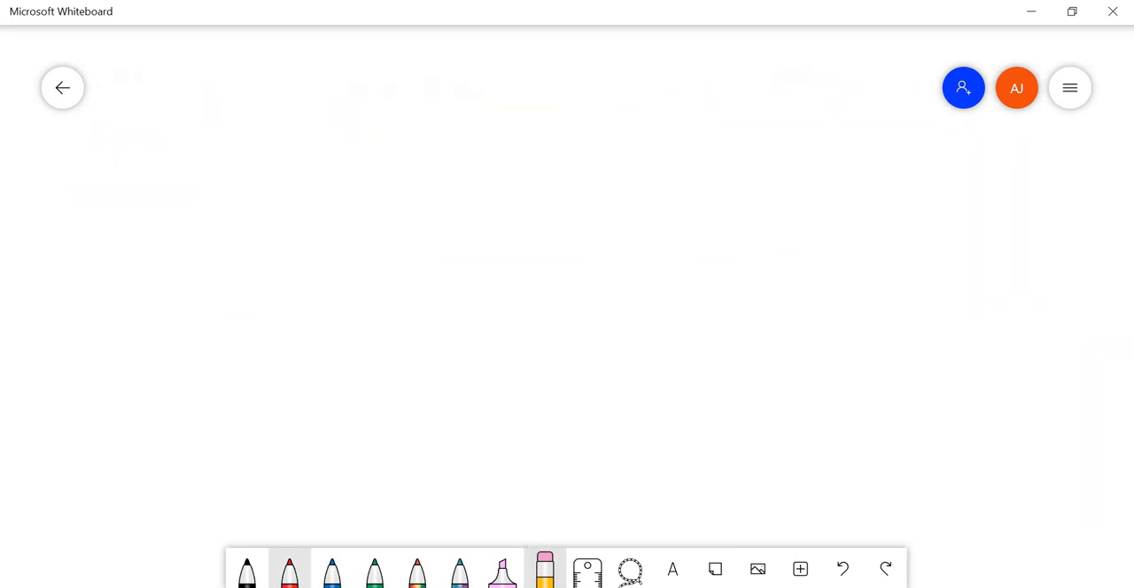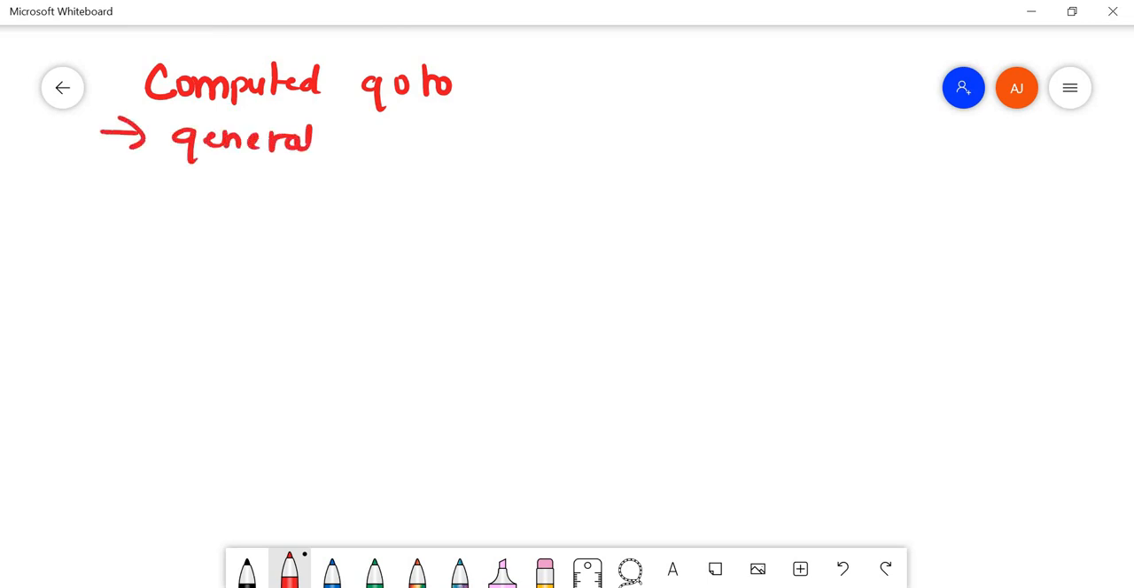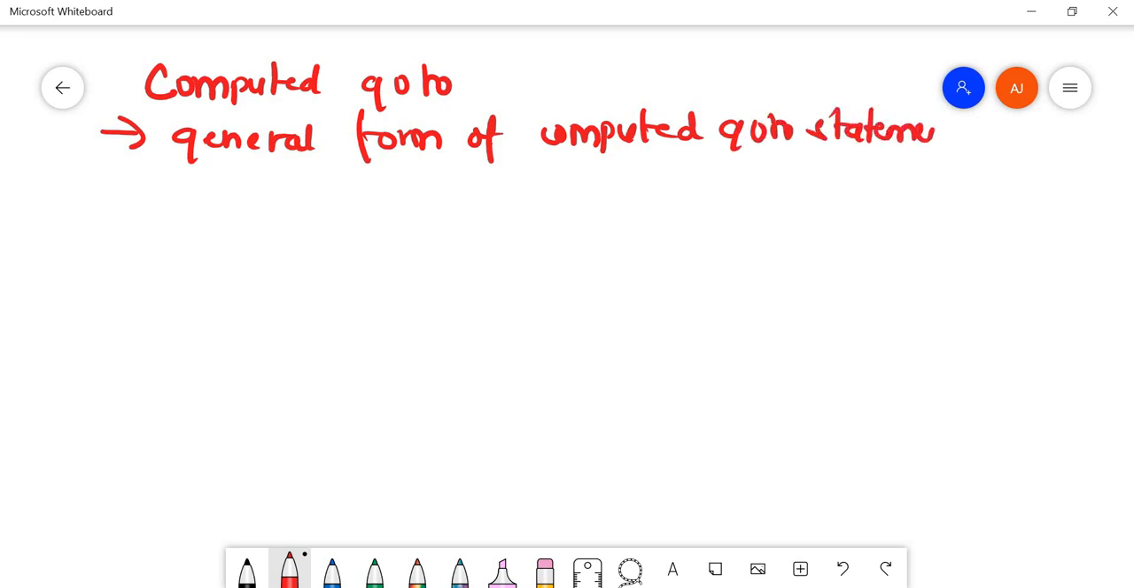So the first part is computed goto and switch. This is one of the important concepts in Fortran. Computed goto. So we can write the general form of the computed goto statement. What is the form of the computed goto statement?